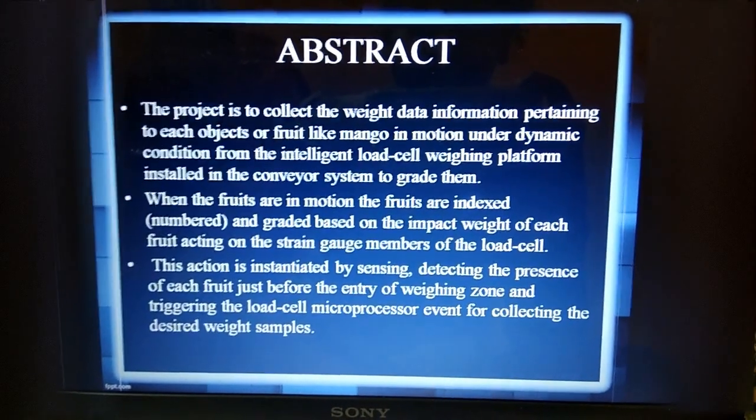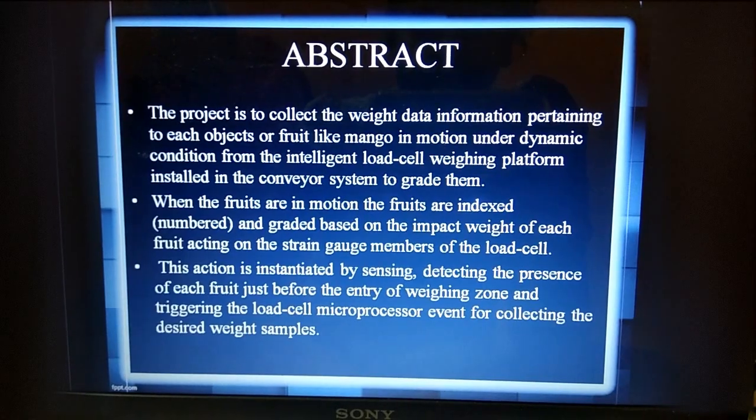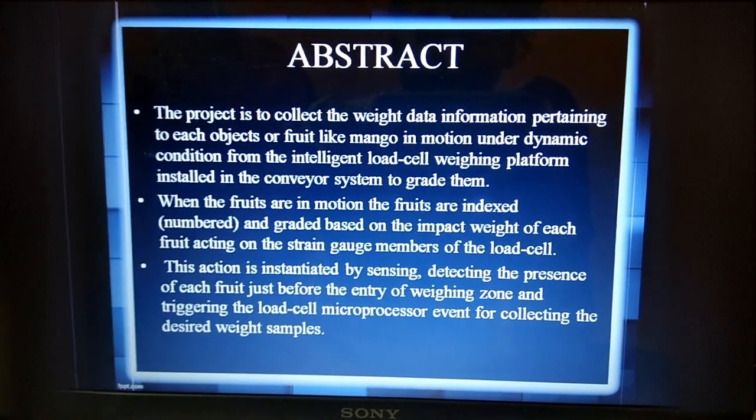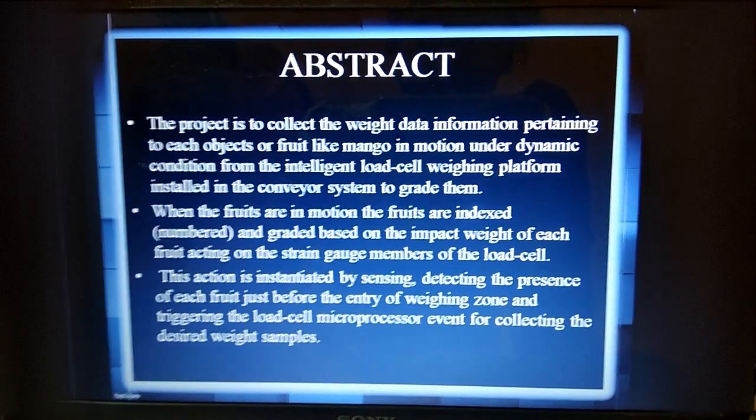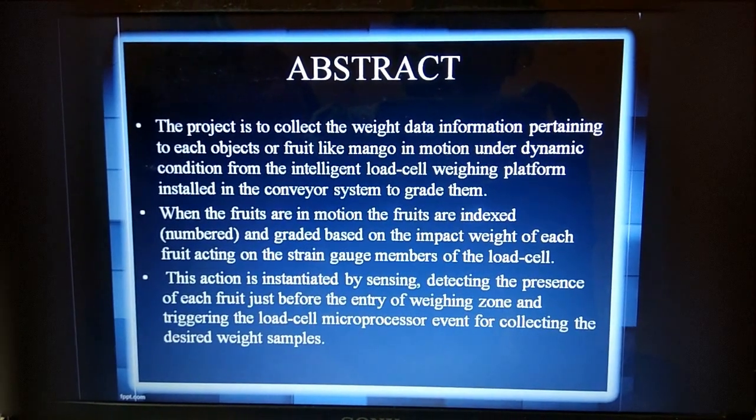This action is initialized by sensing and detecting the presence of each fruit just before the entry of the weighing zone, and triggering the load cell microprocessor event for collecting the desired weight samples.